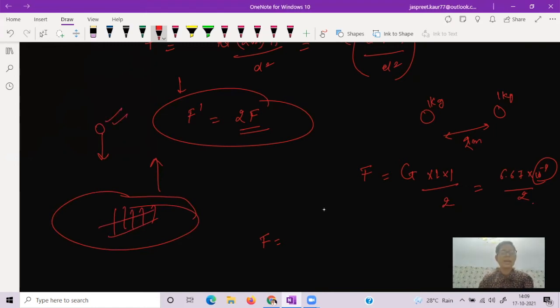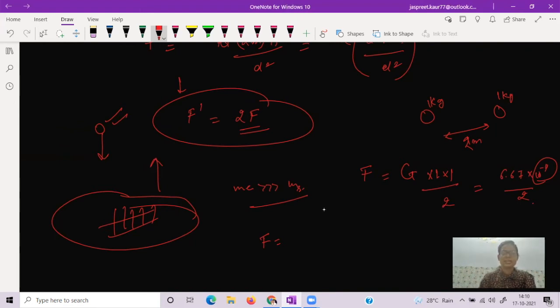The reason is that the mass of the earth is very, very large compared to the mass of the stone. As we know, the force of attraction between two bodies is the same. The force of attraction applied by the earth on the stone is the same as the force of attraction applied by the stone on the earth. That means the force of attraction experienced by both bodies is the same.